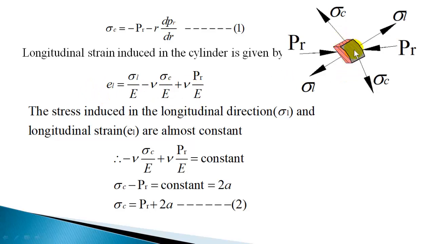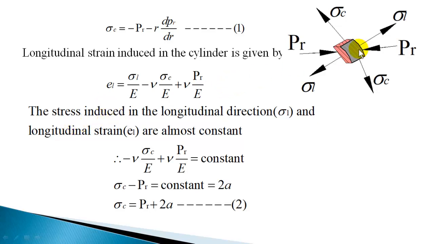On the cylinder wall, the stresses acting are shown, and applying the generalized Hooke's law, you can get the longitudinal strain on the cylinder wall as sigma L by E due to direct strain, minus nu sigma c by E due to the lateral strain, and plus nu PR by E due to the compressive stress.